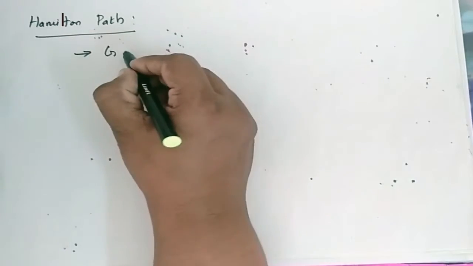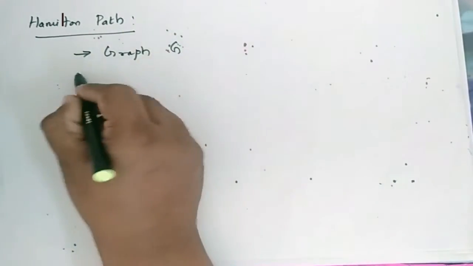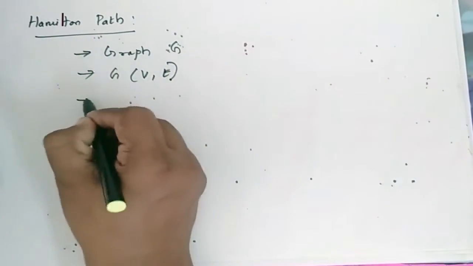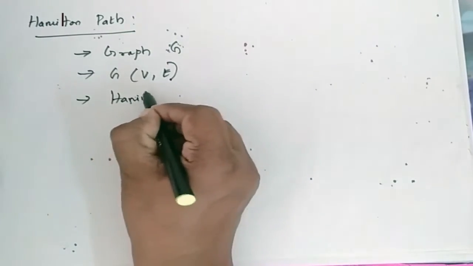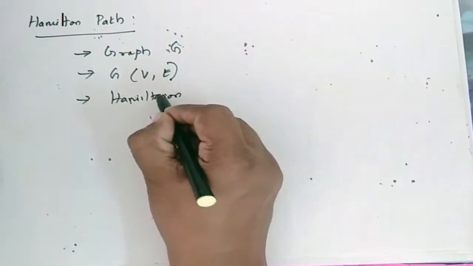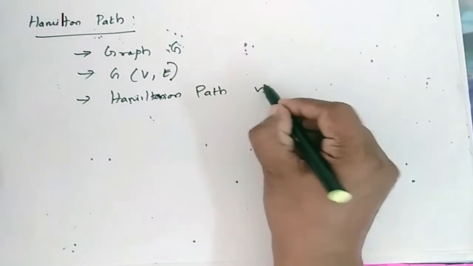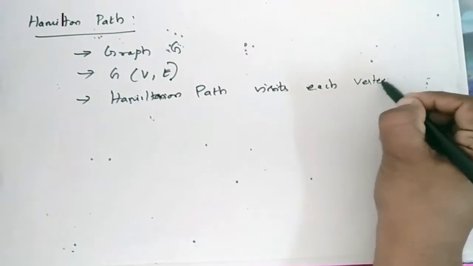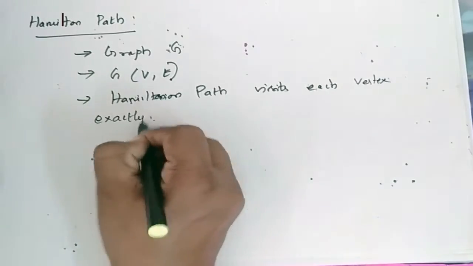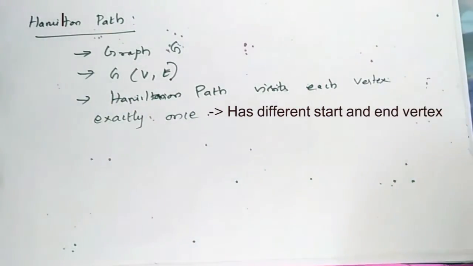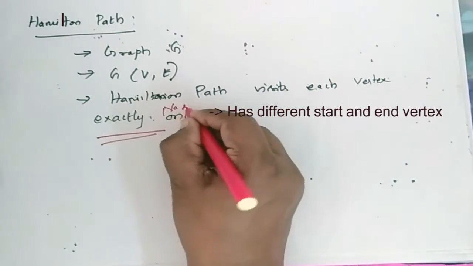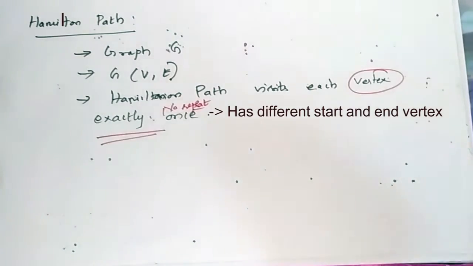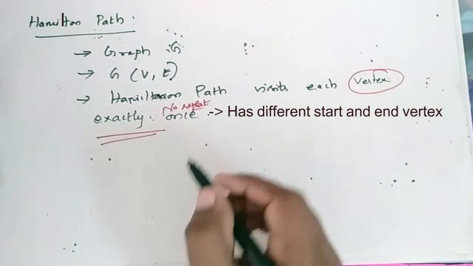A Hamiltonian path for a graph G, where graph G is with vertices and edges. This Hamiltonian path visits each vertex exactly once. So no repeat in vertices. When it goes for a path, there is no repeating vertices.